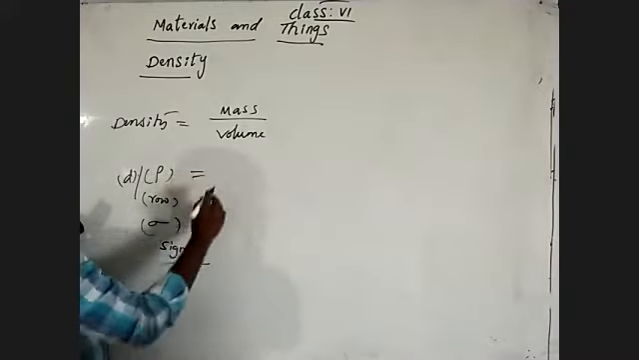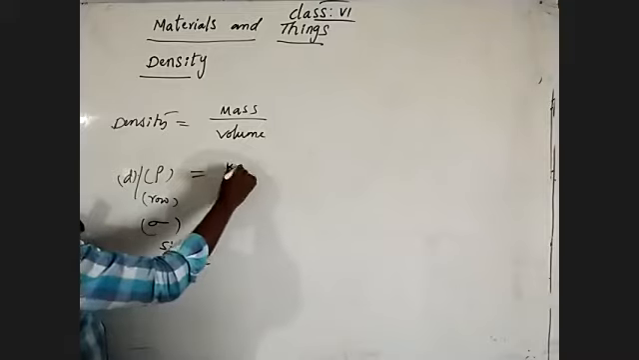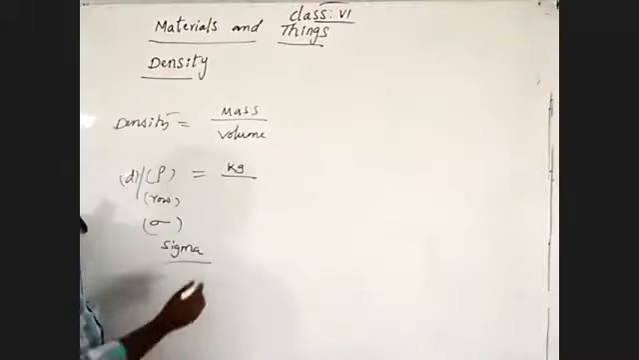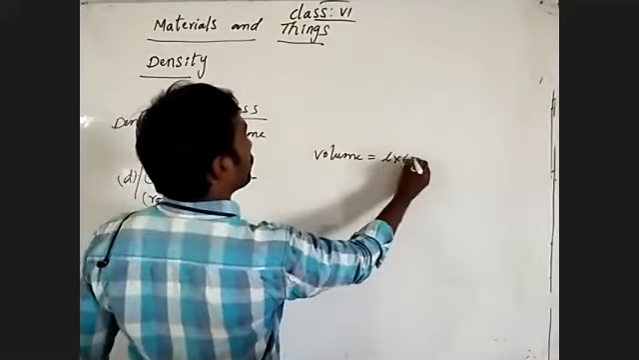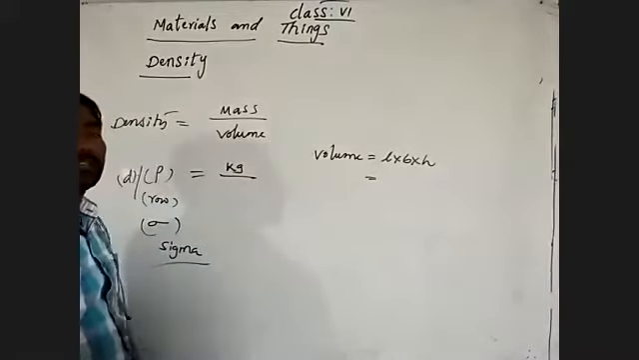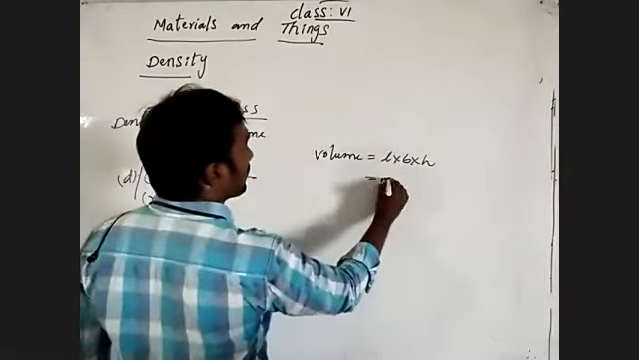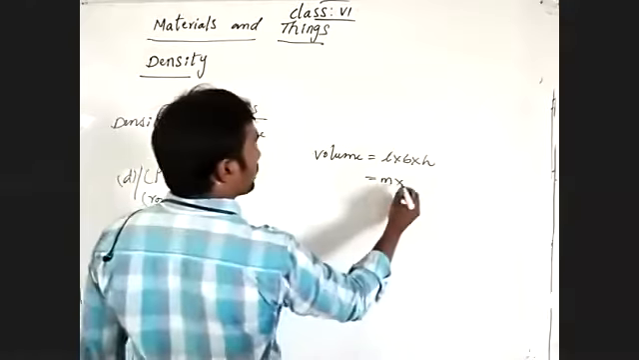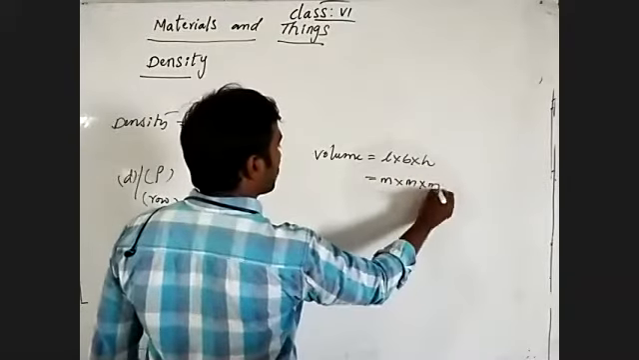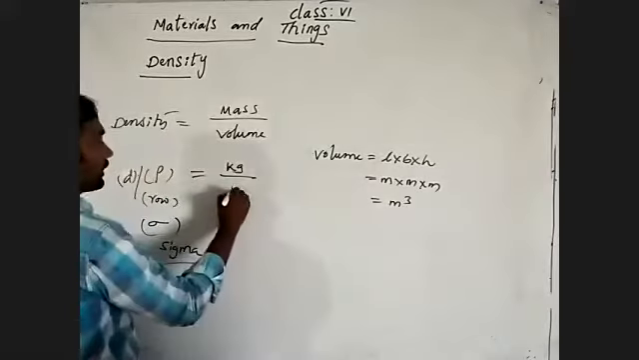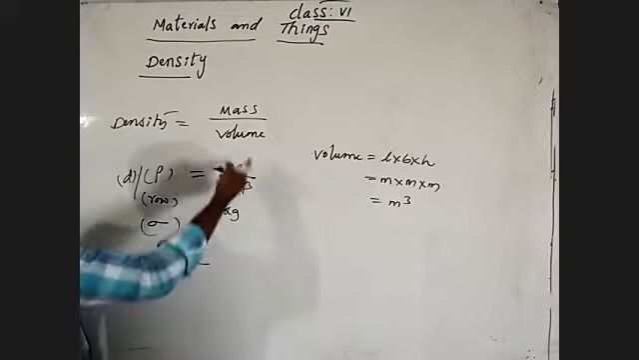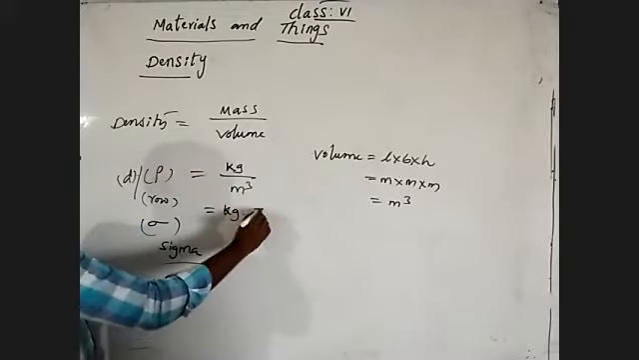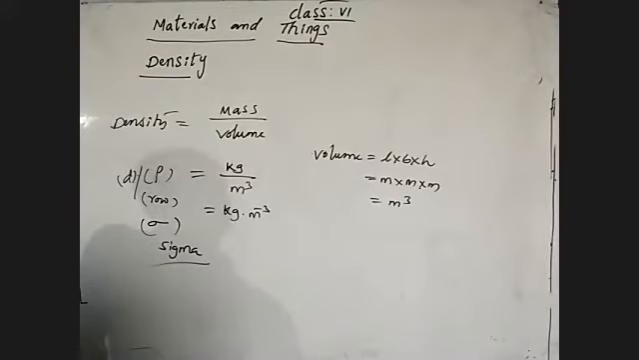Coming to density equal to mass by volume, mass is measured in kilograms. Volume is length into breadth into height, as we learned in lower classes. Length is measured in meters in standard units, breadth and height are also lengths. So meter cubed. We can write kilogram per meter cubed, and bringing it to the numerator position it becomes the exponent with the opposite sign: kilogram meter power minus 3.